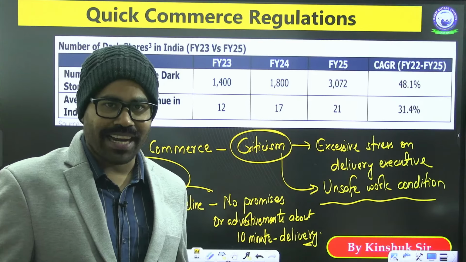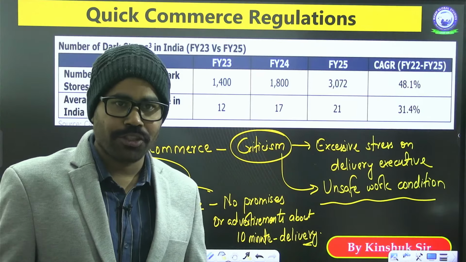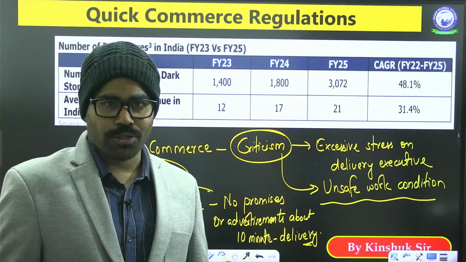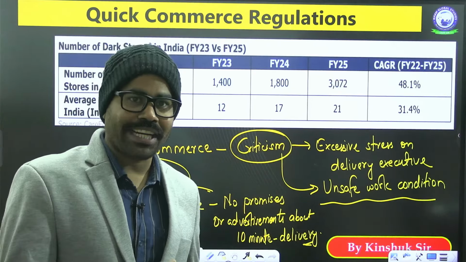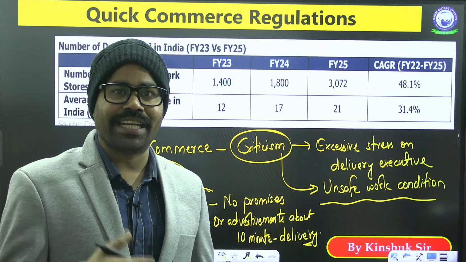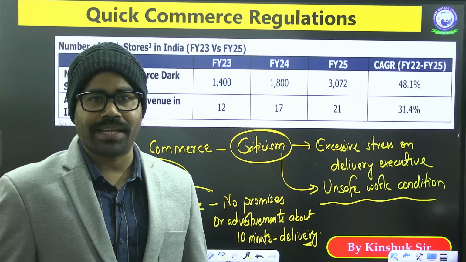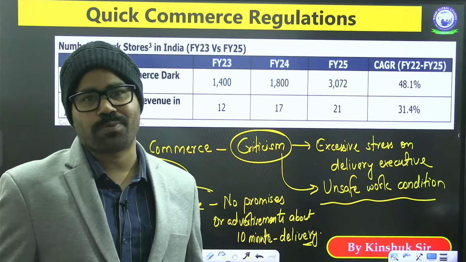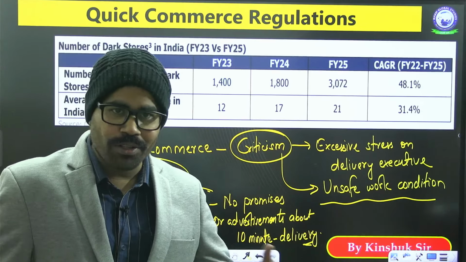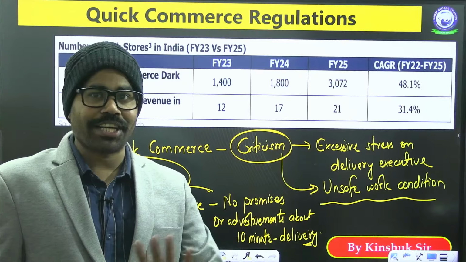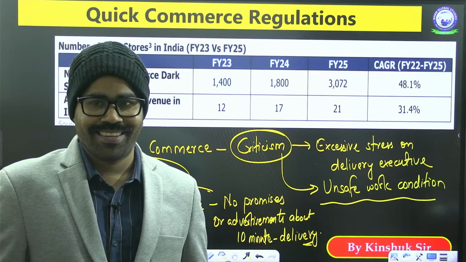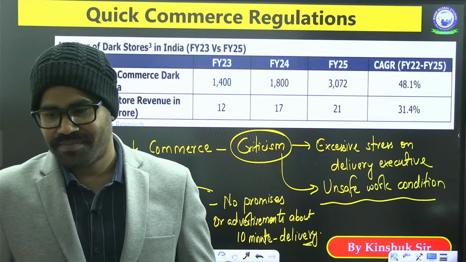Earlier, there was a time when if you ordered today, you might get your order tomorrow or the day after tomorrow. The slots were like this, that you are not getting immediate delivery, you will be getting delivery after 1 day or 2 days or 6 hours, 8 hours. But now with the rise of quick commerce, people also want their order to be delivered within 5 to 10 minutes. So that is one of the challenges.